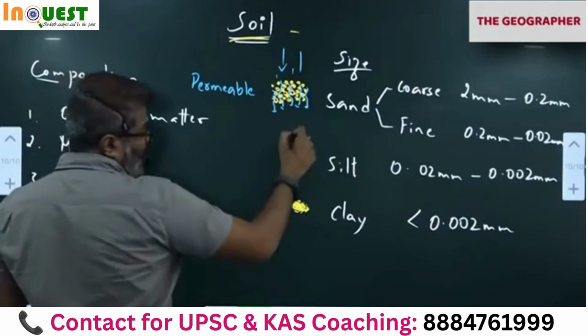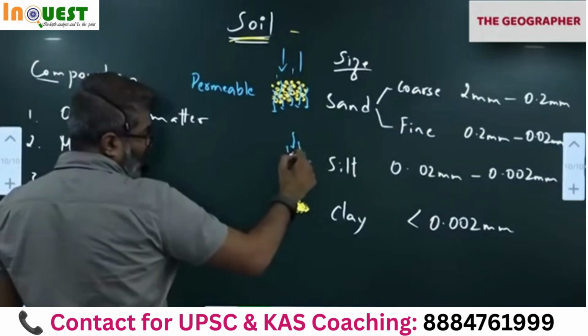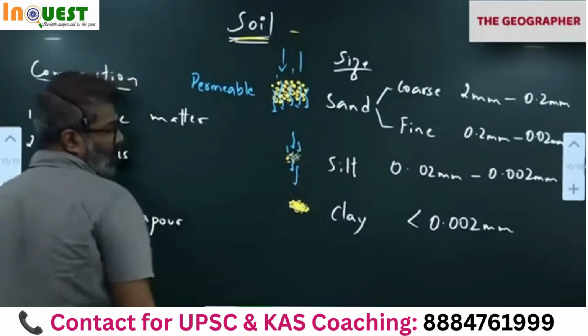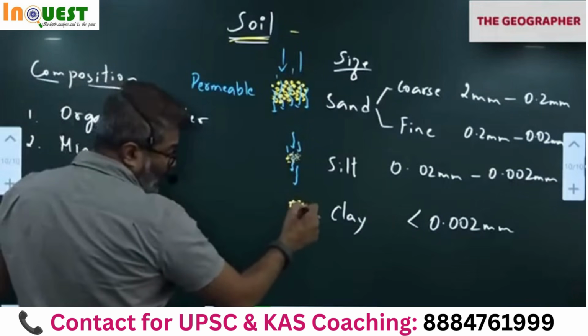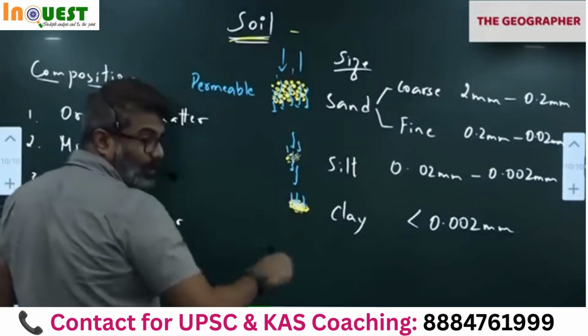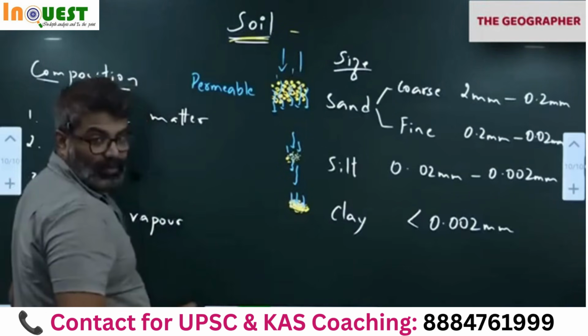So when it comes to silt, you can notice the water starts collecting here in the porous spaces. Only a small amount of water passes through. Whereas clay can completely hold water, preventing it from further flowing. Clay is impervious.